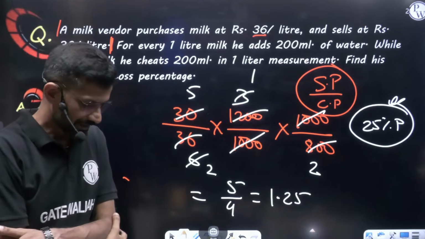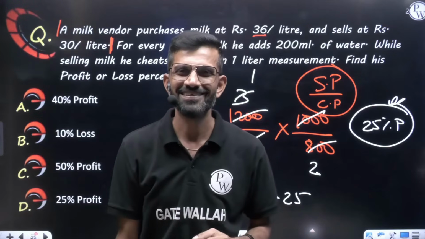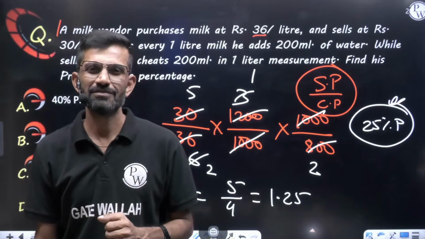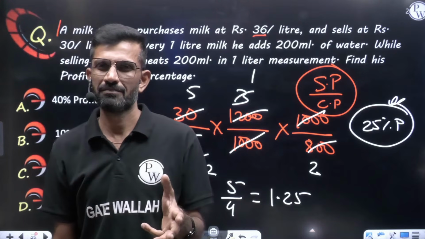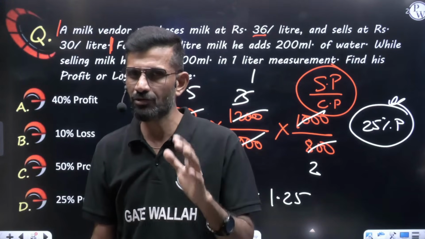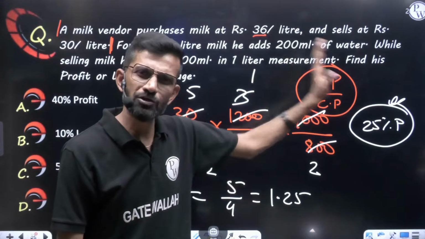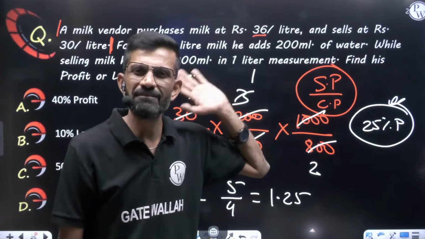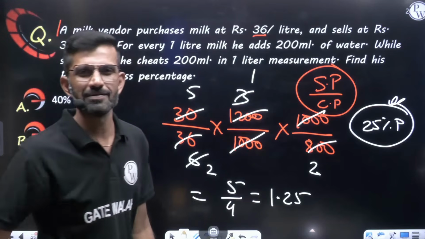Some people must be thinking, sir, you are saying some new concept called as some selling price by cost price. But even if you think that I am saying some new concept, let me tell you, no. I am not saying you any new concept. It is only the thing what we learned from childhood. I'll tell you, and I'll even tell you how 25%, if we are not using SP by CP, whether we are getting same answer or not, your doubt will be definitely cleared.